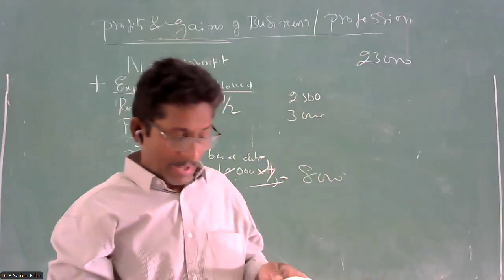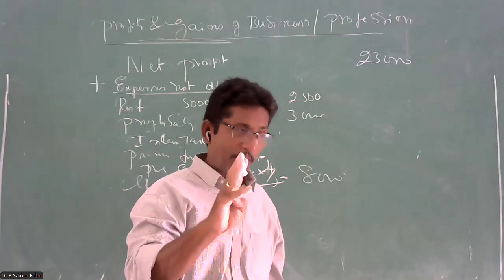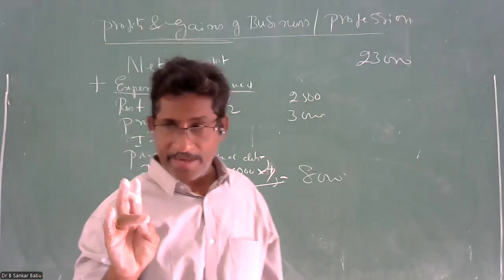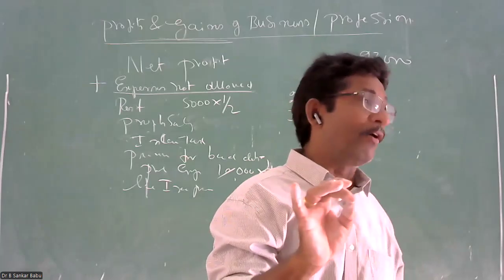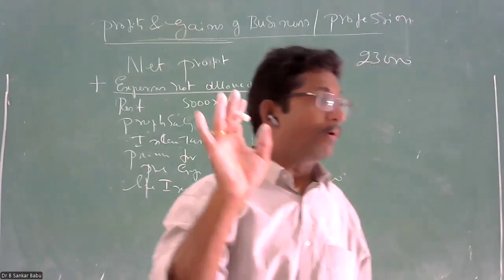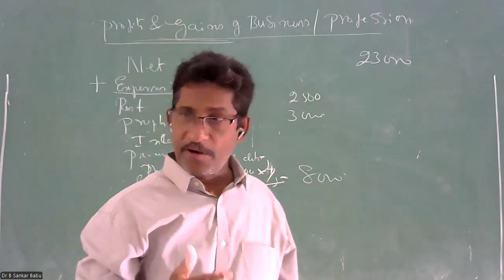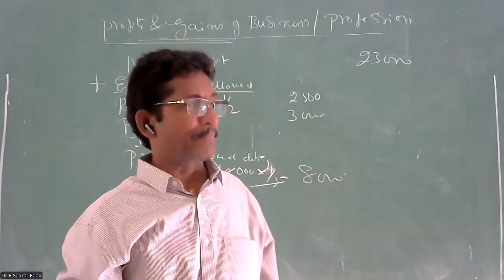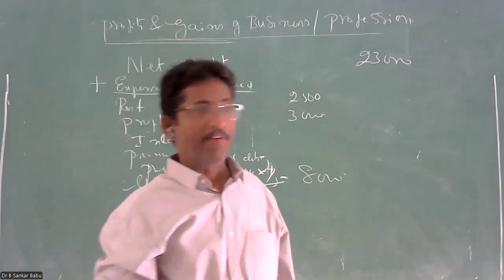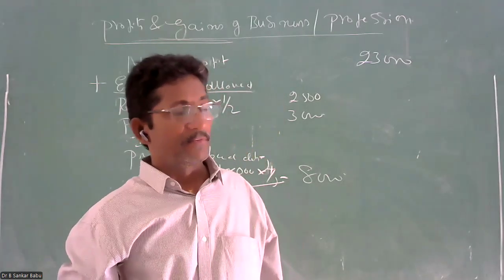Another one is employer contribution, either to provident fund or to the gratuity of the employees or any benefits of the employees, is allowed. Gratuity relates to the employees. Provident fund, I already discussed in salaries: statutory provident fund, unrecognized provident fund, recognized provident fund, public provident fund.